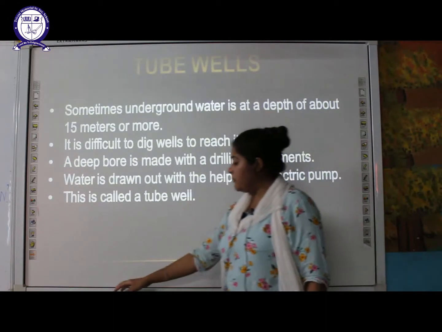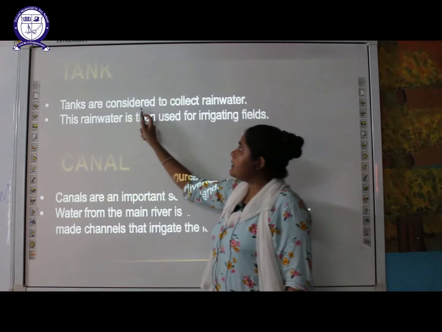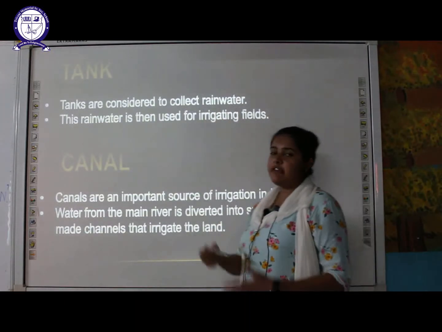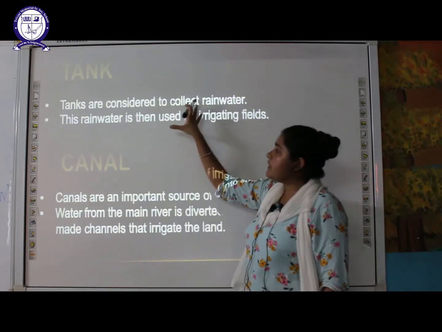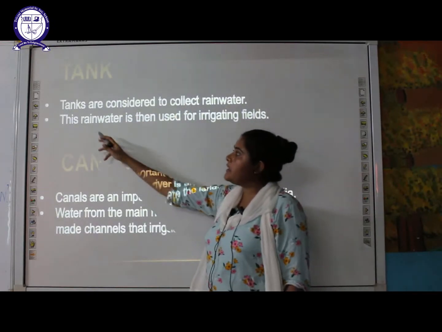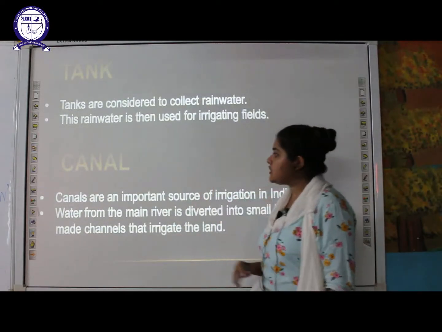So this is the second method. The third one is tanks. Here tanks are being considered to collect the rainwater when rainfall occurs. So these tanks are made. When rain occurs, the water will be collected into them, and this rainwater will later on be used for irrigation purposes.